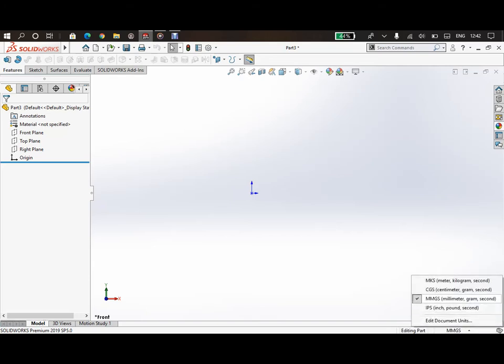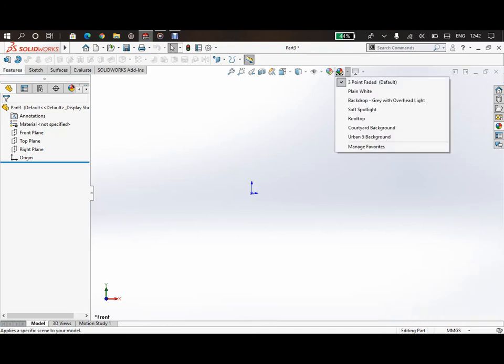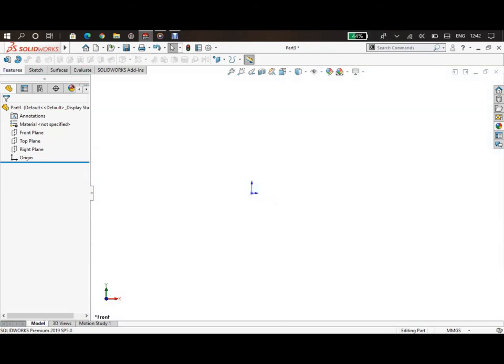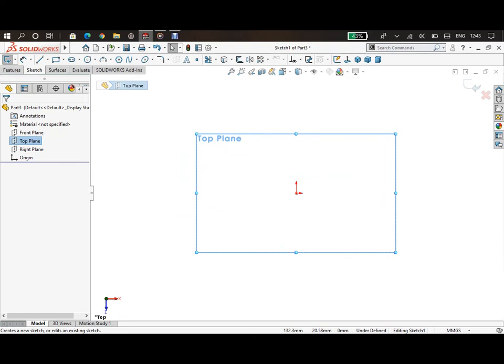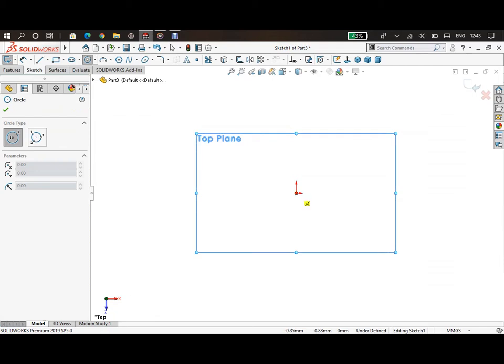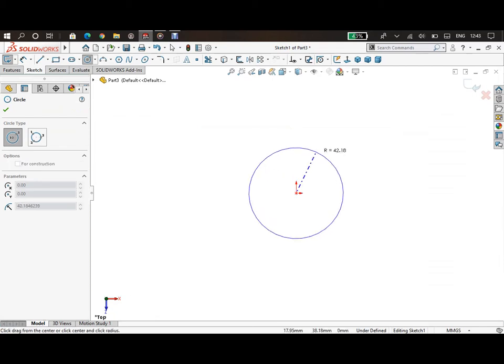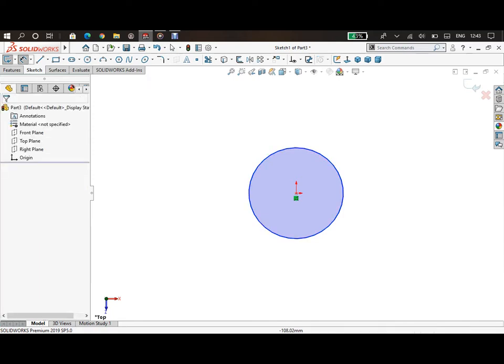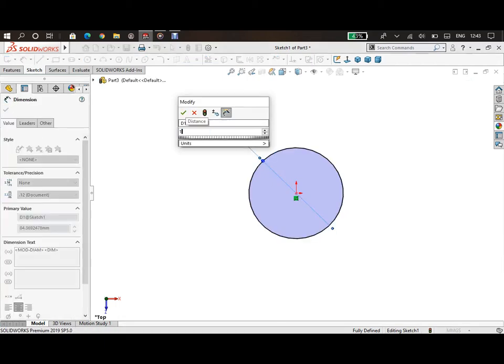units. Okay, and from this tab, we can change the background of this workspace, and we will select plain white, and then after that we will select top plane, and then we will click on sketch, and after that we will select circle. We will draw a circle from origin point, and then we will select dimension, then we will give it dimension 50 mm.